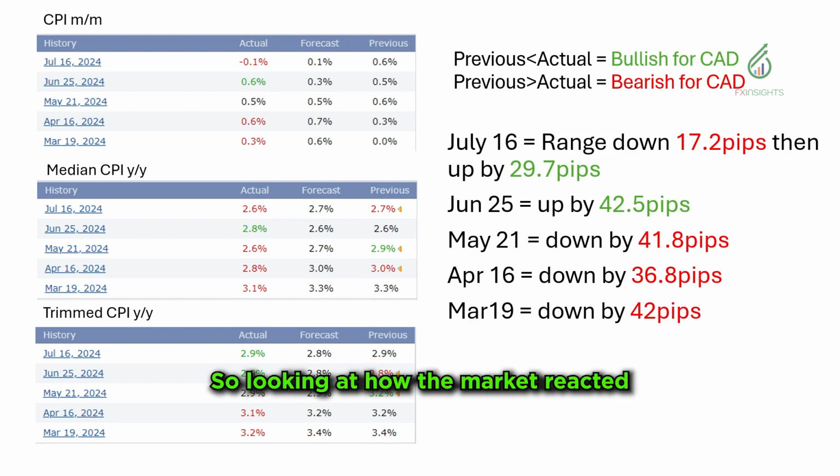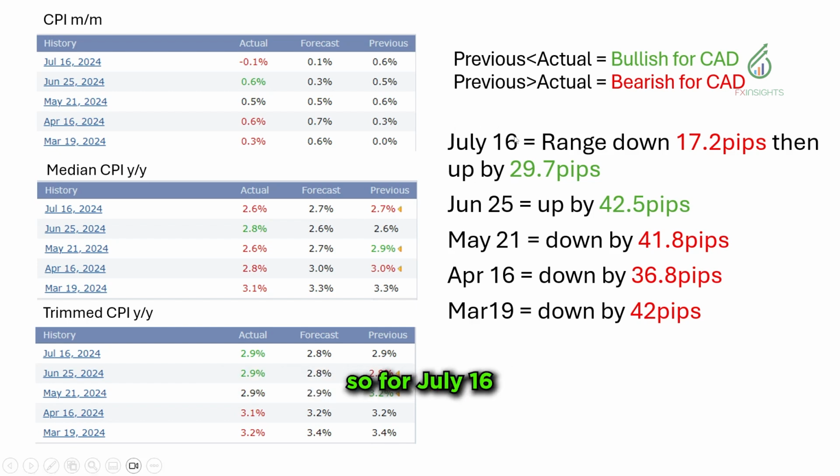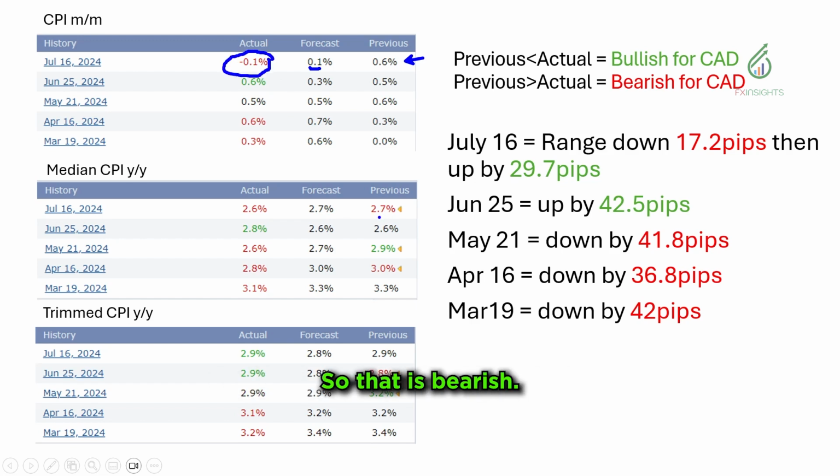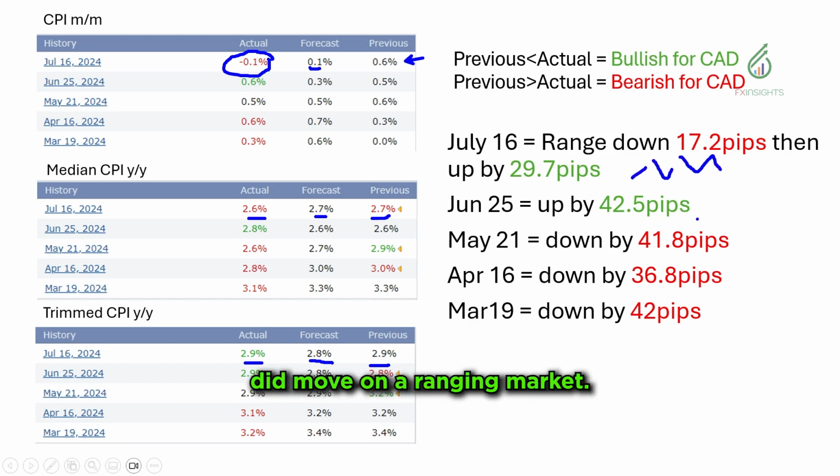Looking at how the market reacted, for July 16, it did go for a ranging market. Looking at July 16 right here, previous is 0.6. The forecast was for it to go lower. It actually went even further than that, so that is bearish. This one right here is expected to remain the same, but it actually went down. This one was forecasted to go down, but it remained the same. That might be why, at least for the market, it did move on a ranging market.